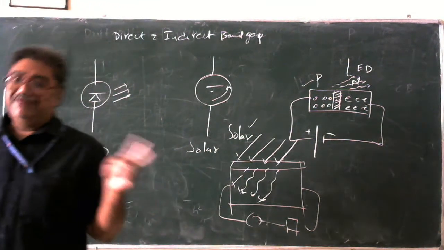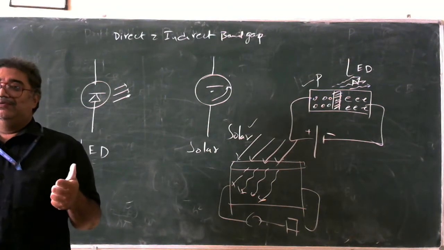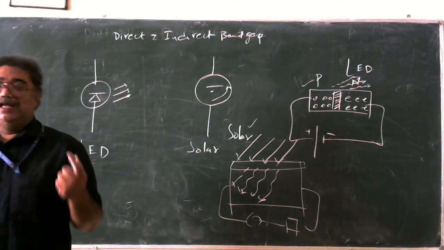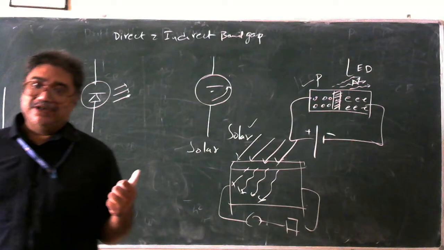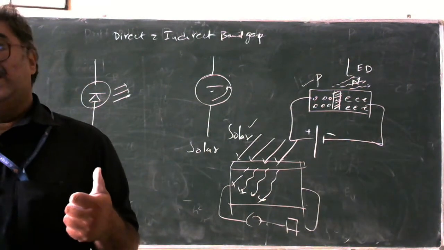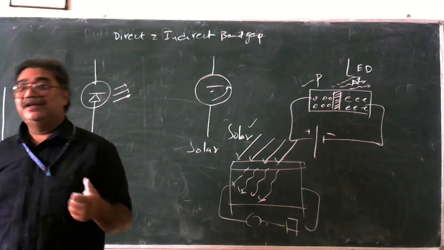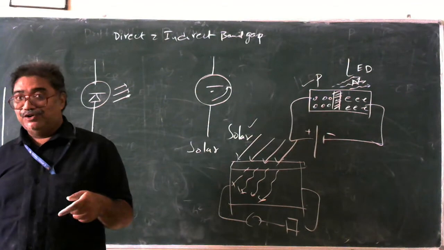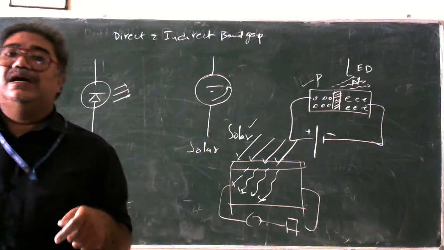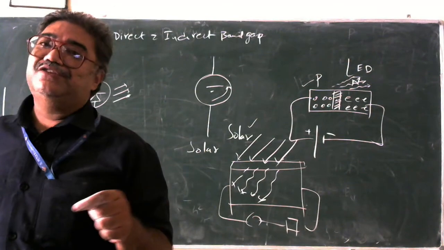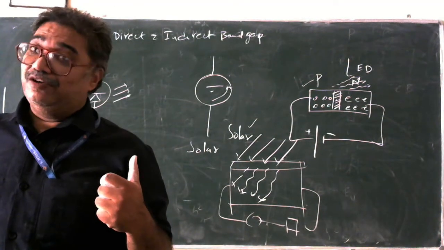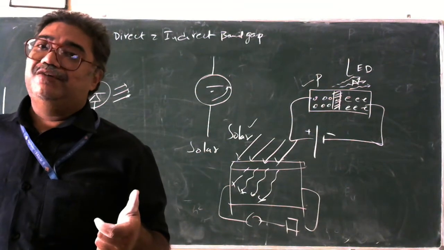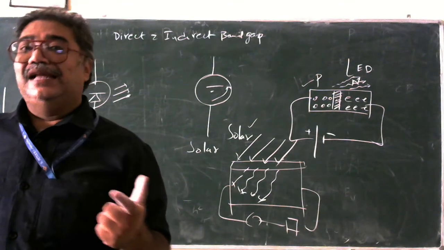But anyway, everything has a simple property: electron hole pair generation, and recombination. One is generation, the other one is recombination. In an LED, what is happening? The recombination is more, and in a solar cell, the generation is more. The generation is more, but the energy of that generation is very low, and therefore we are just getting a very normal range of frequencies. But in an LED, the recombination is fast and very high, and that high energy is produced, and that high energy is in the optical range, and that is what the whole thing is.